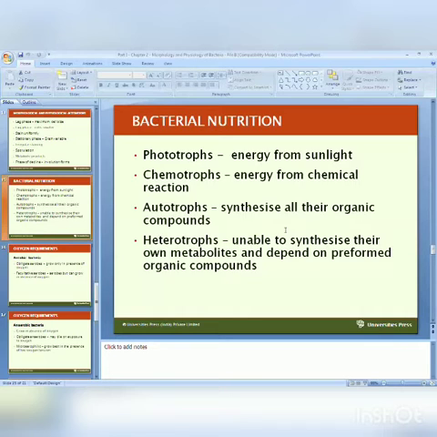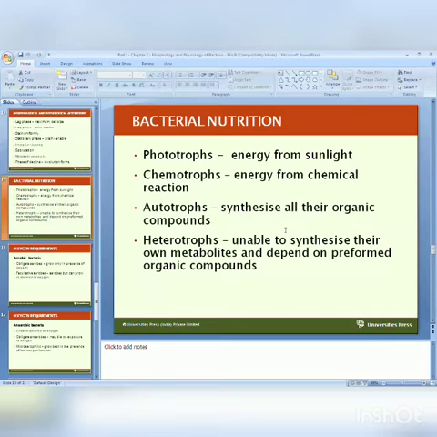One more is autotrophic bacteria. They synthesize all their organic compounds, all their needs, the important metabolites which are required for growth. They synthesize their own, and they are called autotrophs. They are not medically important. They are present in the soil and they increase the fertility of soil.